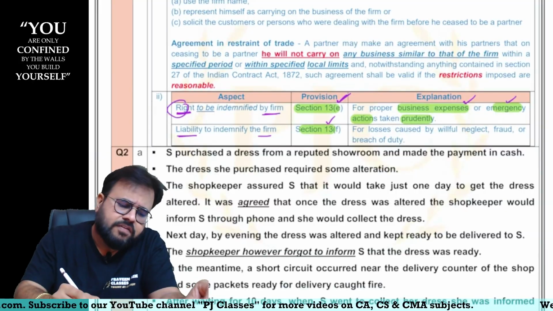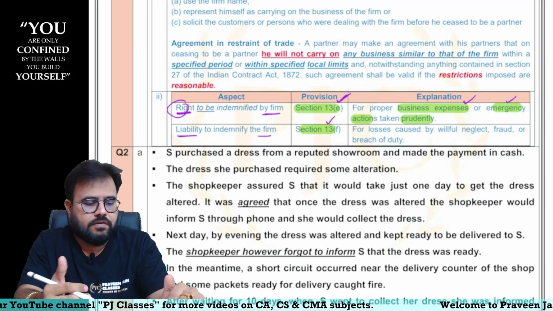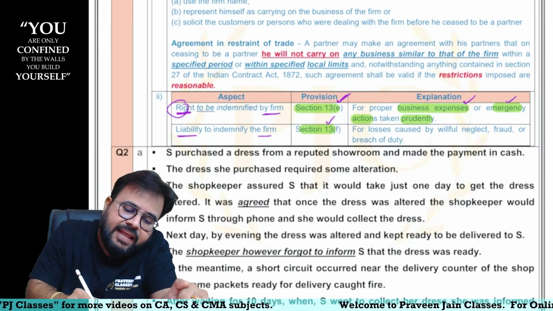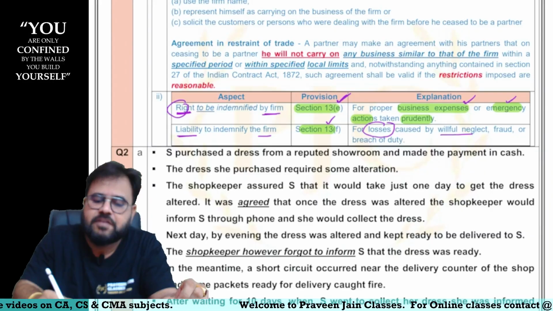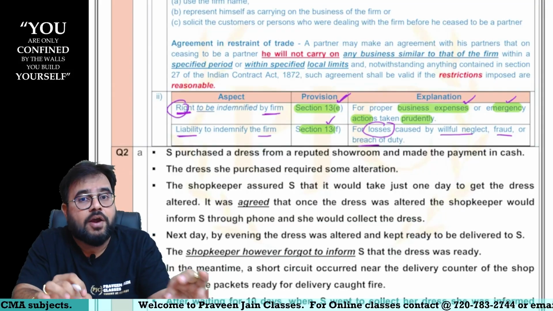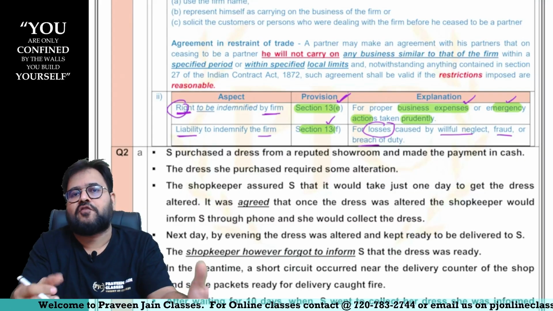Similarly, sir, when a partner is acting with an outsider, can I say if at all any losses the partnership firm gets because of his willful negligence, because of his fraud, because of breach of duty? Because whenever you are acting as a partner, we expect you to behave as a man of ordinary prudence.